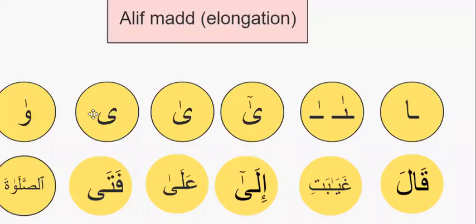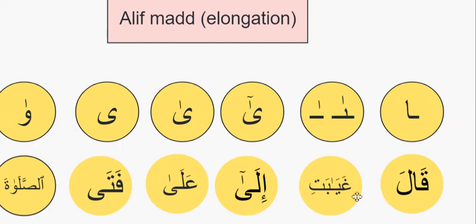Now the question is, how do we know if this is an alif or ya? We need to think. Ya mad must be preceded by a kasra. Alif mad must be preceded by a fatha. That would be the difference. So if we see fatha before it, that means it's 100% alif. Dagger alif finds ya very comfortable to take as a seat, but it also finds waw a nice option, so it can also come on top of waw. All of these, like the ya here and the waw, are just seats for the tiny dagger alif. So how could we read them?